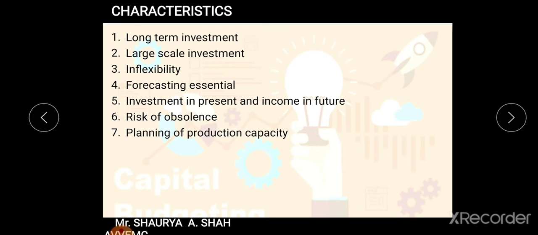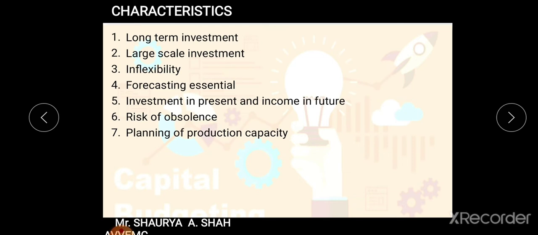Next is forecasting is essential. While making a capital expenditure, it requires forecasting of various matters. It includes forecasting of demand, forecasting of cash flow during a series of years, of a future time period. It requires forecasting of future conditions. It requires forecasting of inflow and outflow of cash from the business. So forecasting is very much essential while you undertake capital budgeting decisions. I hope everyone is clear with the first 4 points. Fine. Moving on with the 5th point.